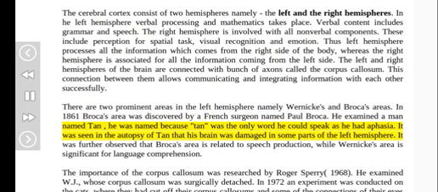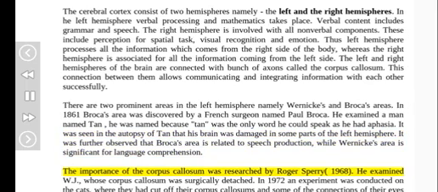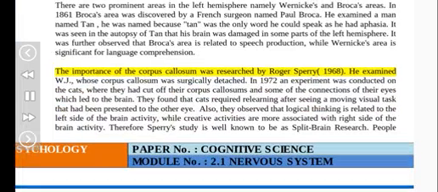It was seen in the autopsy of Tan that his brain was damaged in some parts of the left hemisphere. It was further observed that Broca's area is related to speech production, while Wernicke's area is significant for language comprehension. The importance of the corpus callosum was researched by Roger Sperry, 1968. He examined W.J., whose corpus callosum was surgically detached.